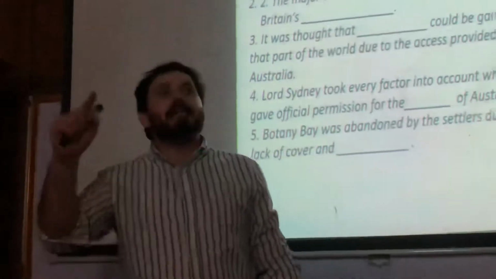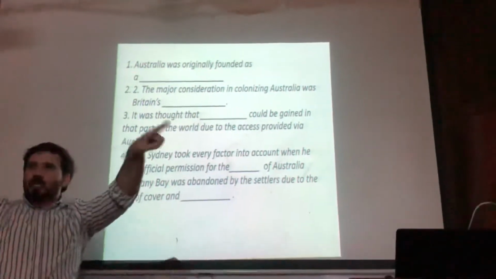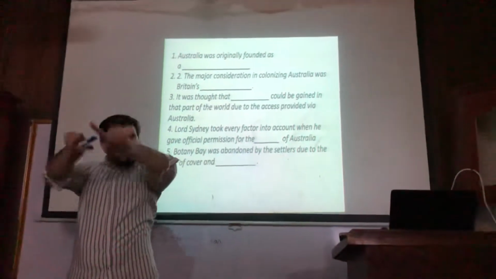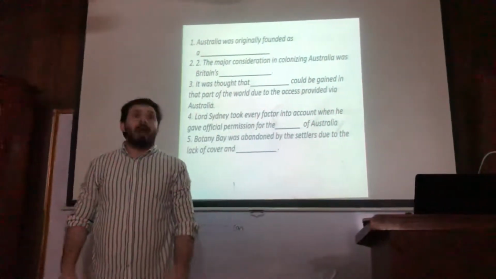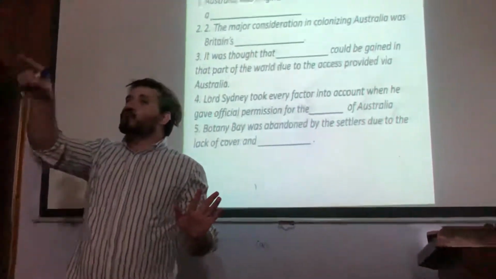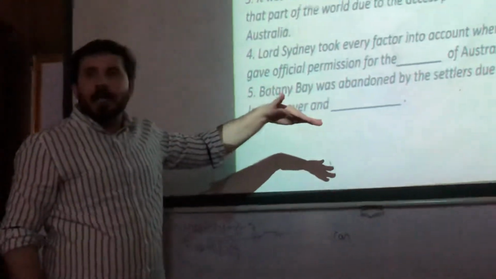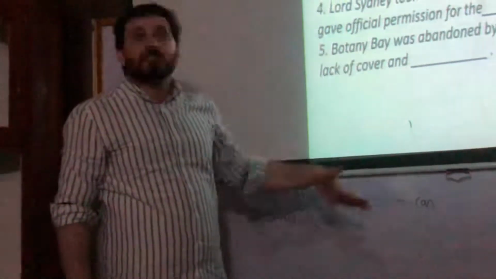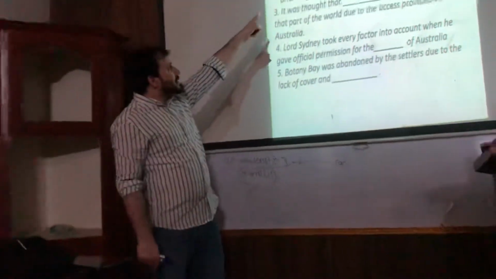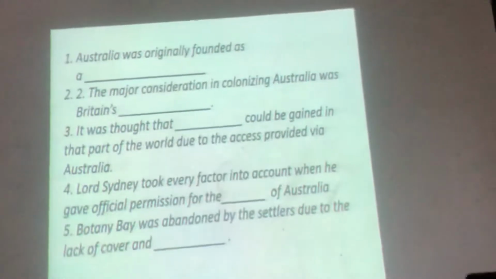It's a single sentence. Can you see? An individual sentence. While summary was in the shape of a paragraph, to complete that paragraph, am I right? So that's why summary completion comes from 2 or 3 paragraphs, whereas your sentence completion, clear, will come from the whole passage. So, number 1 sentence, can you read it? Australia was originally founded as a dash.